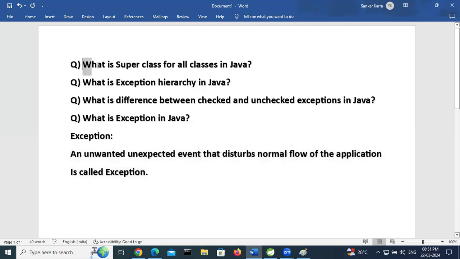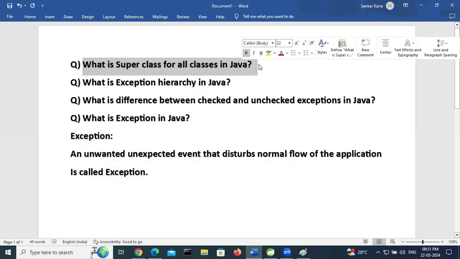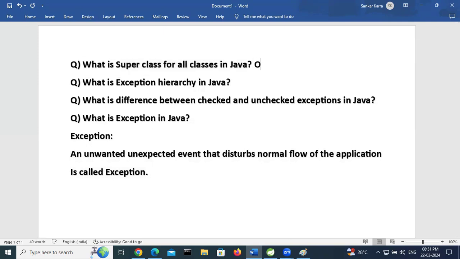So, what is the superclass for all classes in Java? It is the Object class. The superclass for all classes in Java is the Object class.